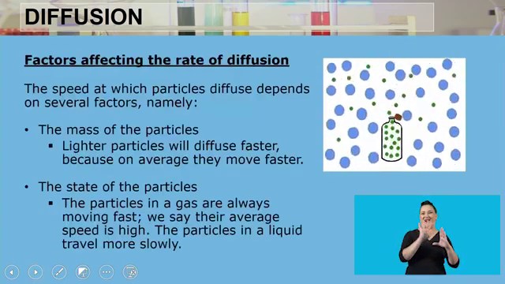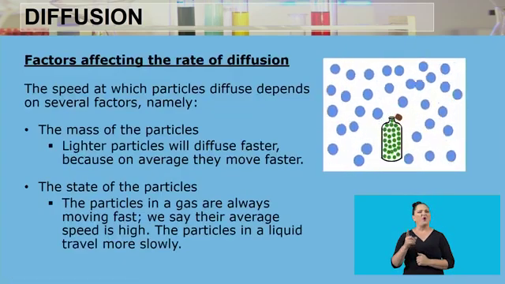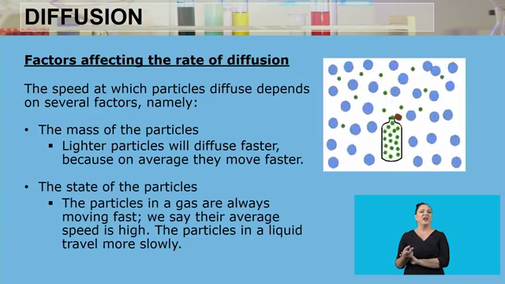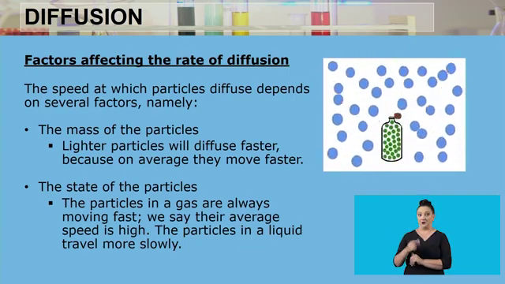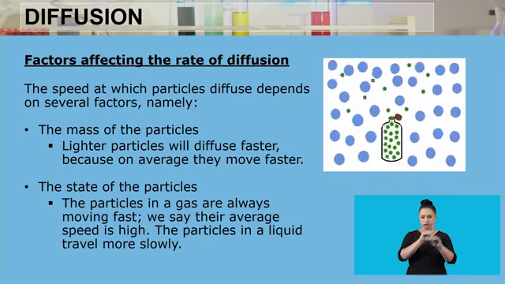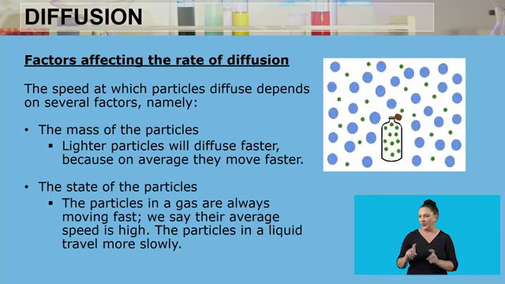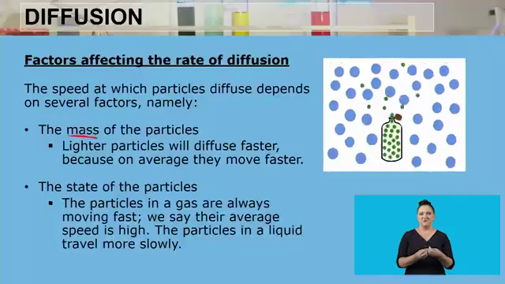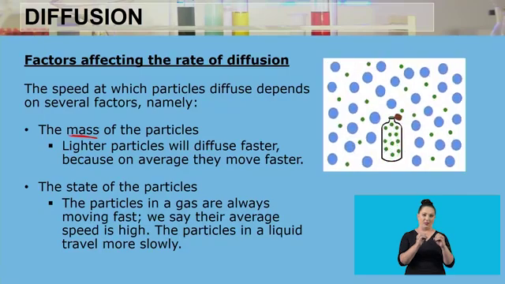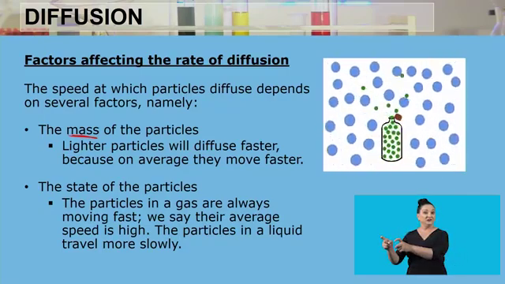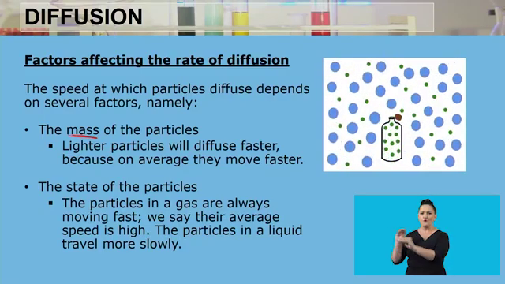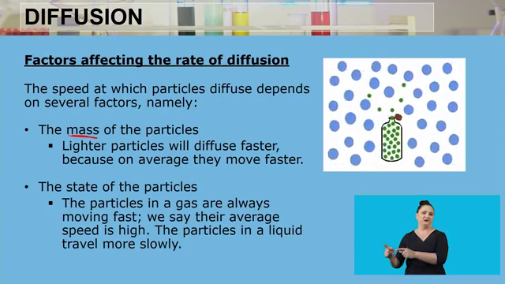So what affects diffusion? What makes diffusion happen? The speed at which the particles diffuse depends on several factors. Number one, the mass of the particles. That means lighter particles will diffuse faster because on average they move faster. So particles which have small masses diffuse faster because they're able to move even faster.